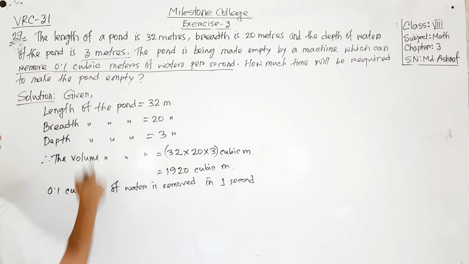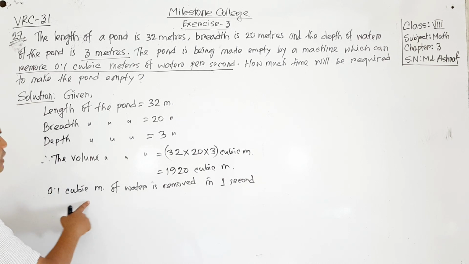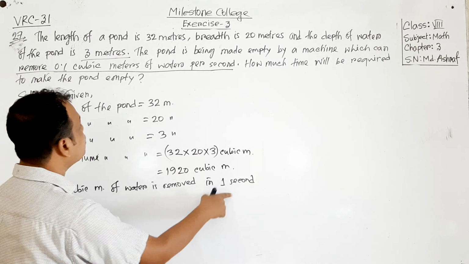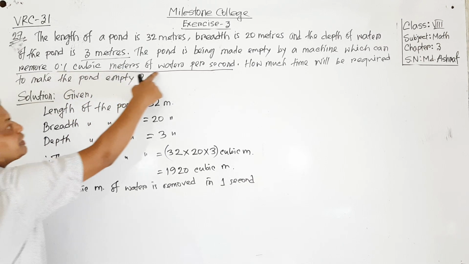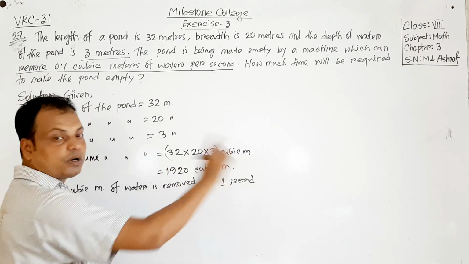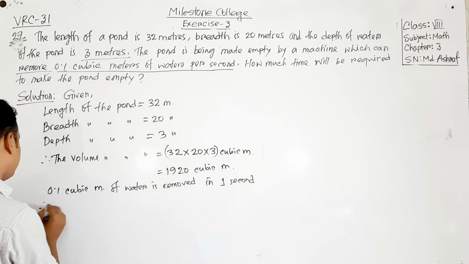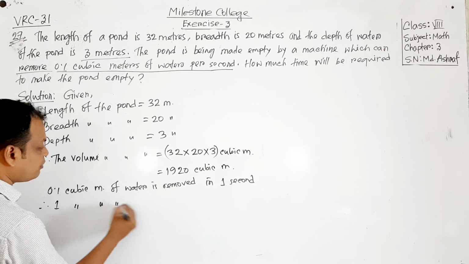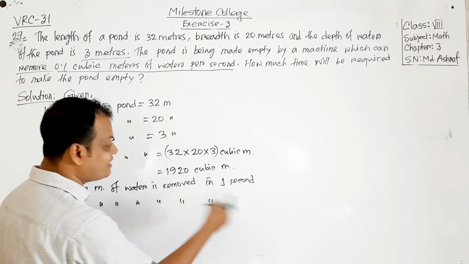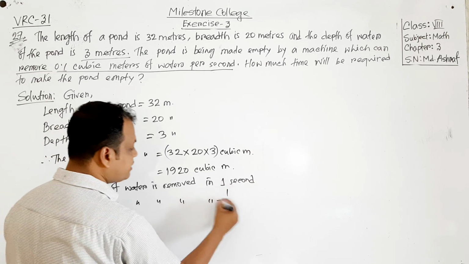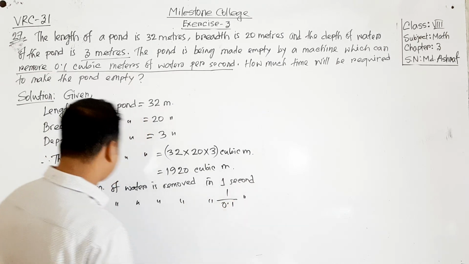So from this line we can write this one. 0.1 cubic meter of water is removed in 1 second. So 0.1 cubic meter of water is removed per second, that means in 1 second. Therefore 1 cubic meter of water is removed in how many seconds? It will be 1 divided by 0.1 seconds.